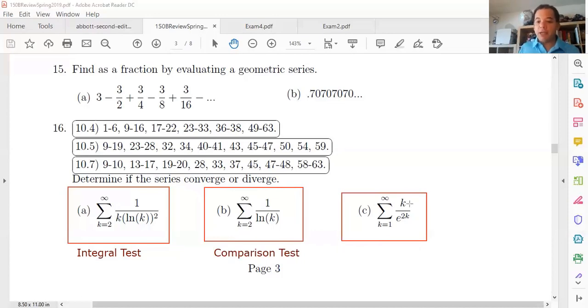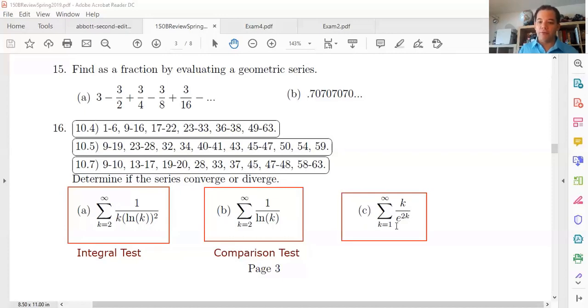Because we have an exponent, we could do the ratio test. And we could also do comparison. So this one has two possibilities, either comparison or ratio test. For comparison, you should compare it to something that is convergent. So maybe 1 over e to the k, or 1 over 2 to the k, any geometric series that is smaller than this one.